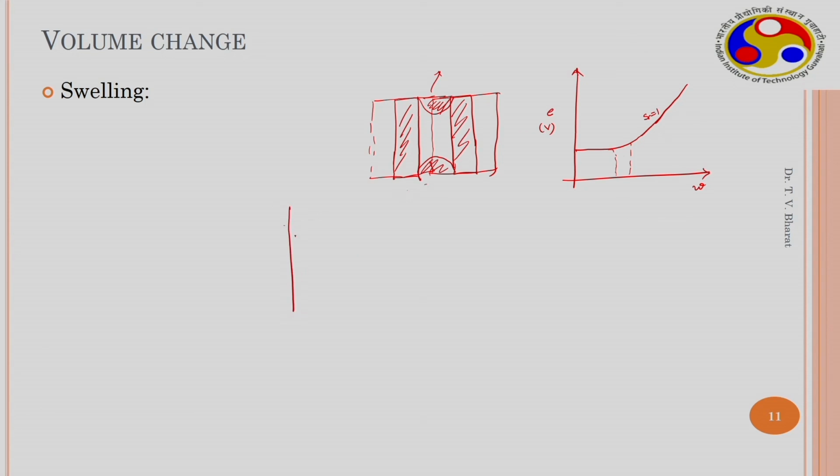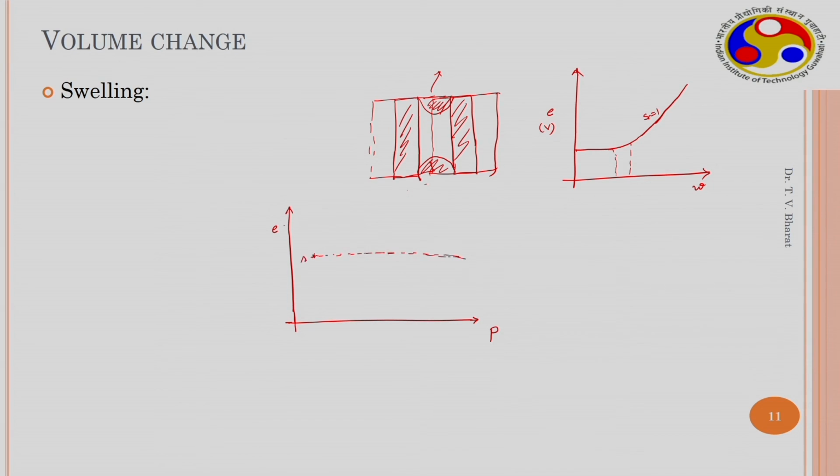Now, this can be understood by plotting a void ratio versus pressure diagram. This we saw yesterday: when the soil is initially at a dry state and it is compressed, the volume changes marginally.